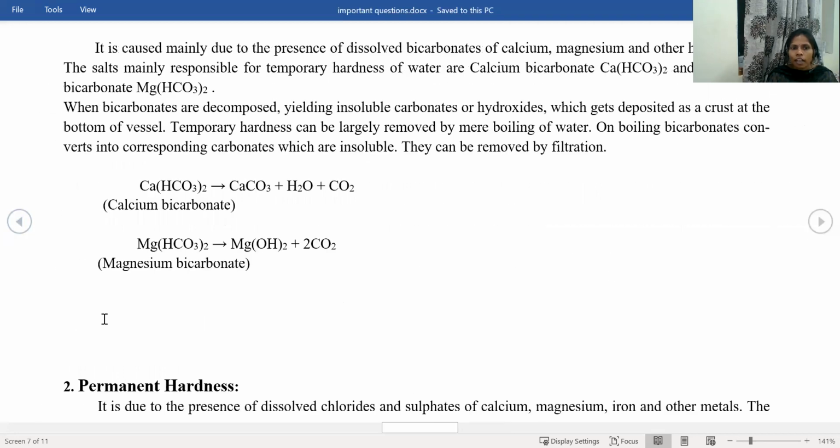And next, permanent hardness. What is permanent hardness? It is due to the remaining salts. That is, other than the bicarbonates, the remaining salts present in the hard water are called the permanent hardness causing agents. It is due to the presence of dissolved chlorides and sulfates of calcium, magnesium, and iron and other metals.